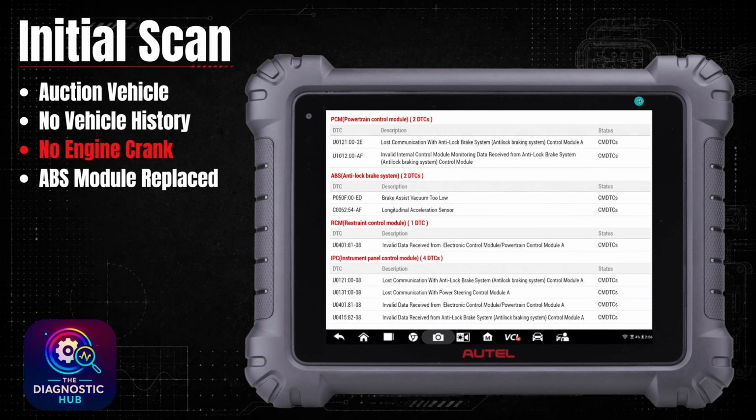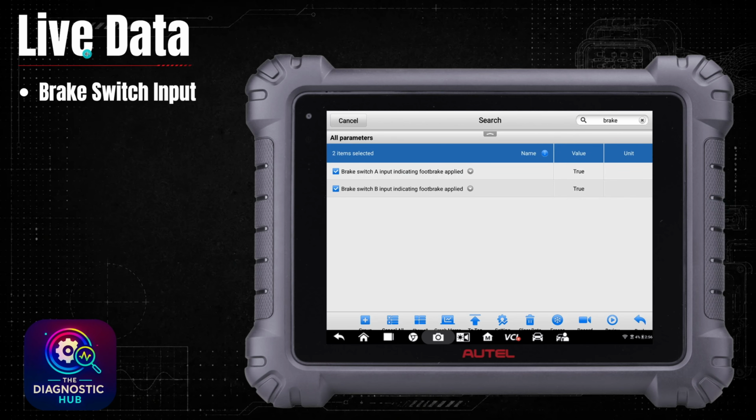For this one, I did just use my Autel 909. I do have Ford, but sometimes for diags, I find it just a little bit easier because the Autel is much faster for doing live data and stuff in my experience. So the pre-scan right here didn't really show any codes that sent me in any type of direction. So first thing I wanted to do is move on to some live data.